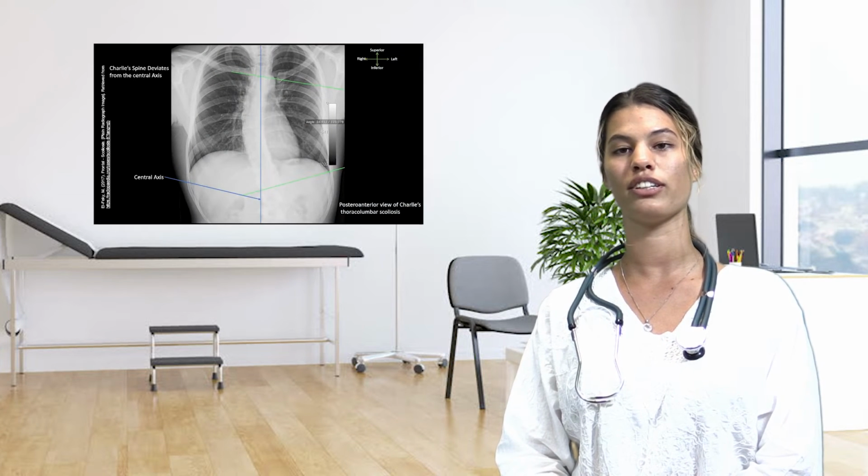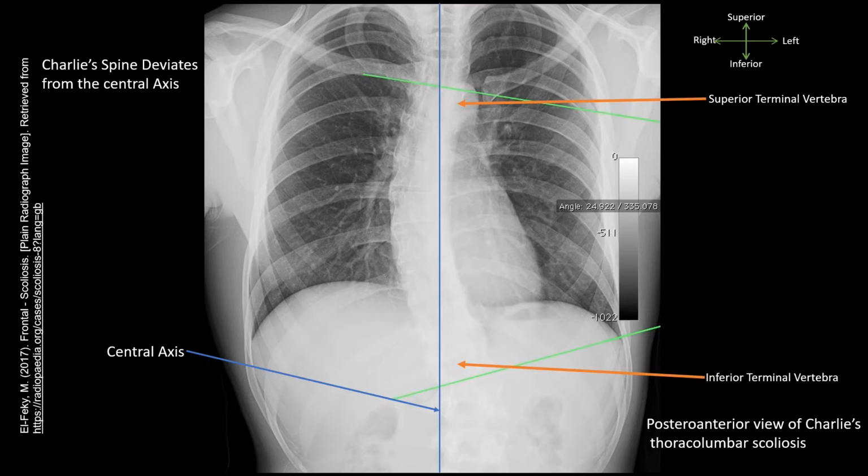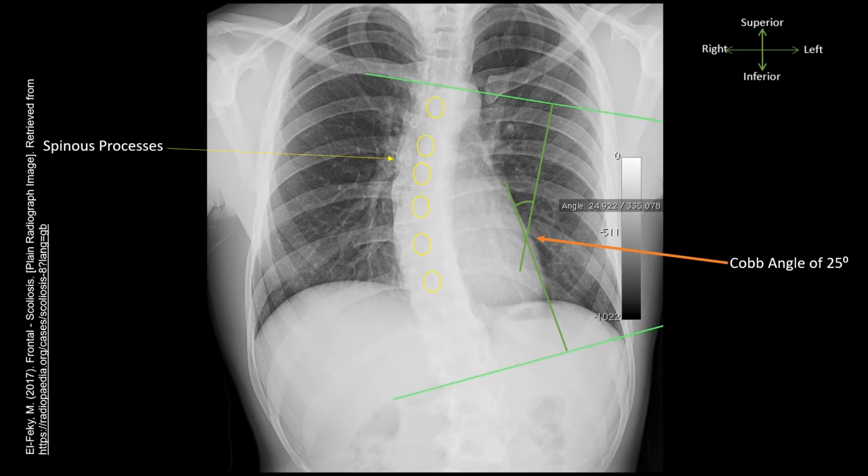Let's take a closer look. On the convex of the vertebral column, we can identify the apex of the curve and the terminal vertebra. The terminal vertebra lies superior and inferior to the apex and are those of which the end plates of the vertebral bodies are most angled. Lines drawn from these selected end plates intersect, and the angle between is known as a Cobb angle. Scoliosis is defined as a Cobb angle over 10 degrees.